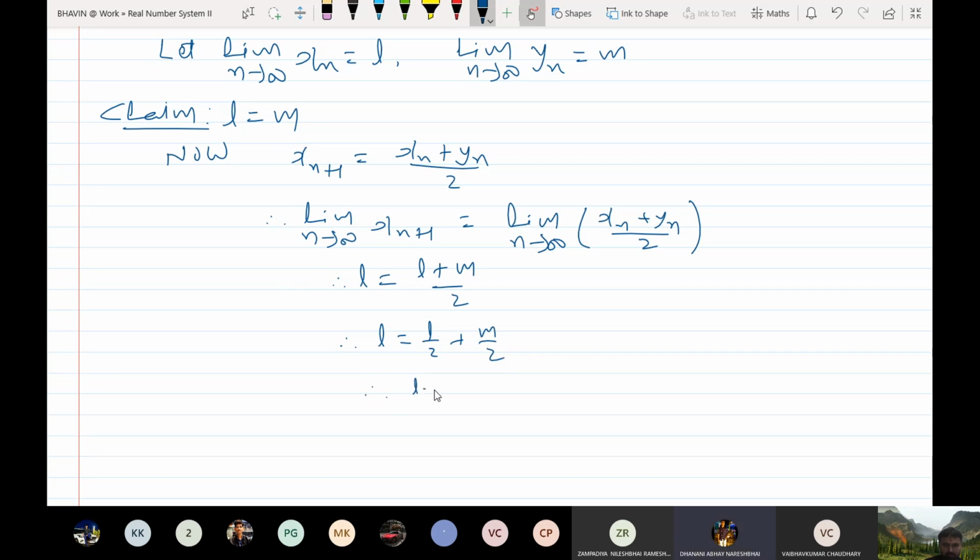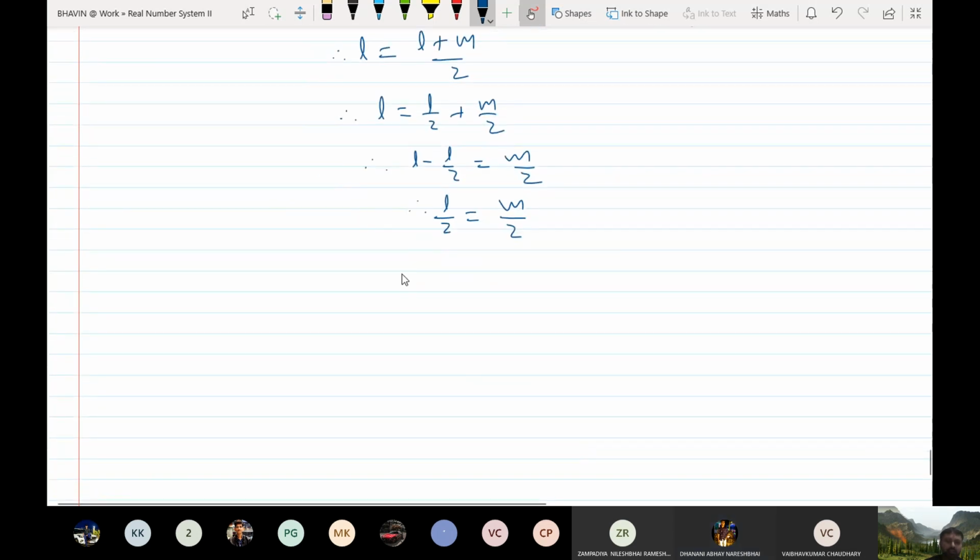L/2 plus M/2 आ रहा है. So from this you can say that L and M both are equal. Therefore limit n tends to infinity xn equals limit n tends to infinity yn. ठीक है?